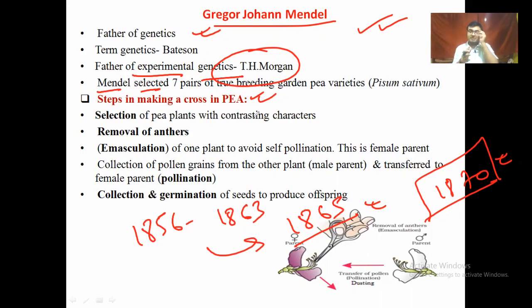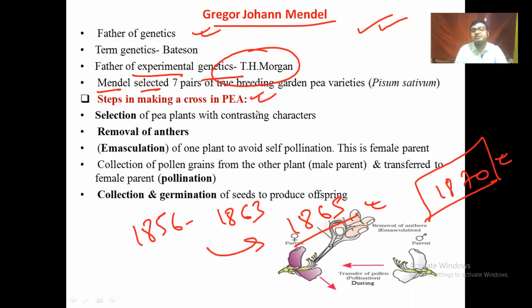The anther is cut out with his own scissors from the bisexual flower, making a unisexual flower, because he wanted to transfer the pollen that was picked up with the desired characters, the desired gene. So he could find the desired characters or the desired gene in the offspring, and his studies were 100% successful.